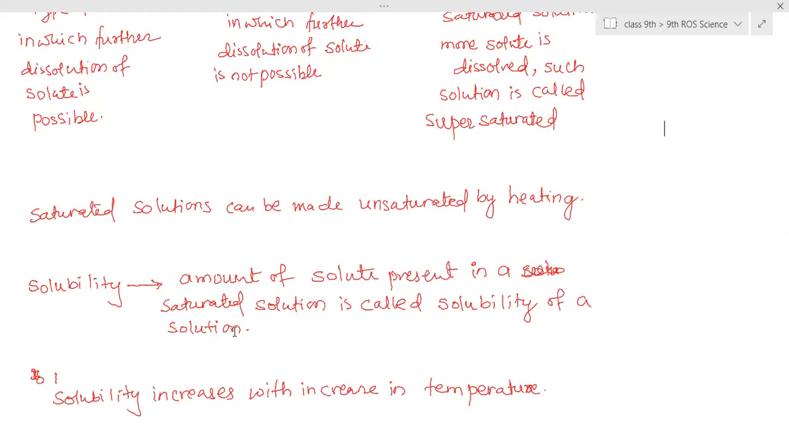Is that clear? Yes, ma'am. Ma'am, we calculate solubility for the solvent, not for the solute. How much solute is present for the solvent. So that is for solute only we call. Which solute is dissolved into which solvent at what value?